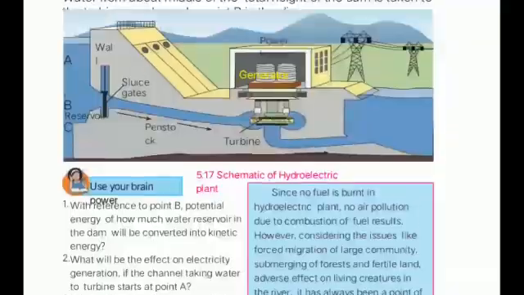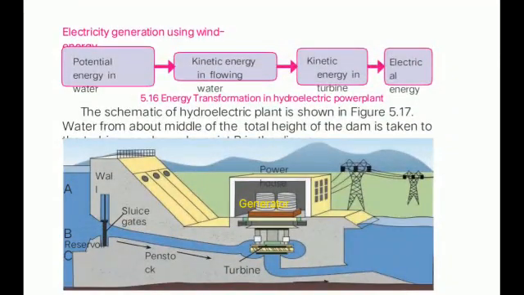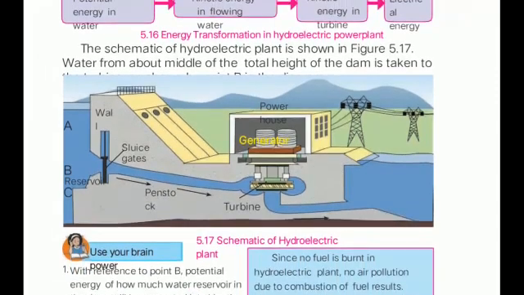This is how the energy conversion takes place. First the potential energy of water is converted into kinetic energy of flowing water, then kinetic energy of the turbine, and then electrical energy. Now you can also observe this schematic diagram for a hydroelectricity plant, that see how these plants are located in the down level.